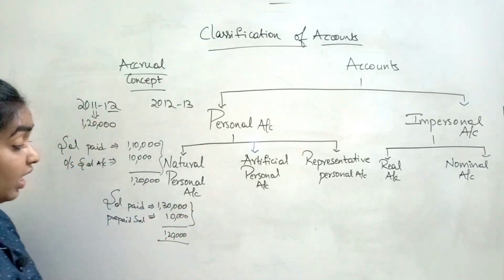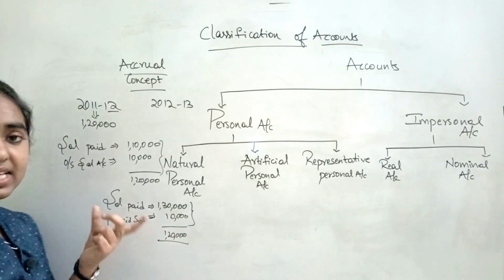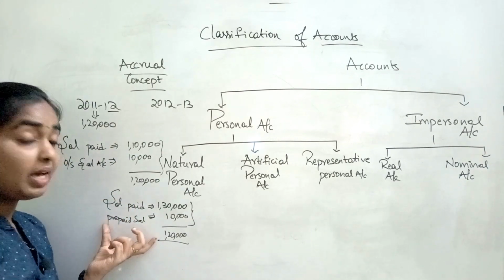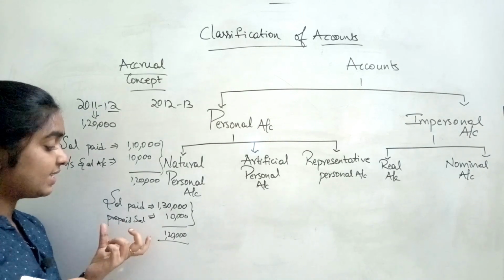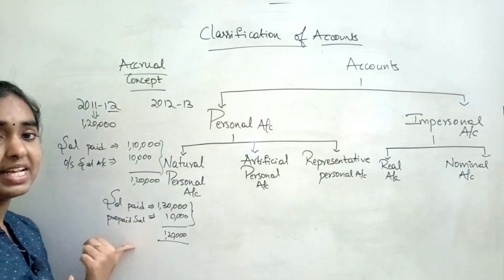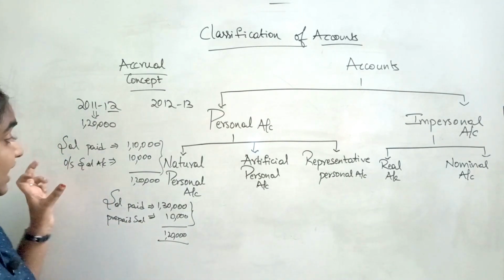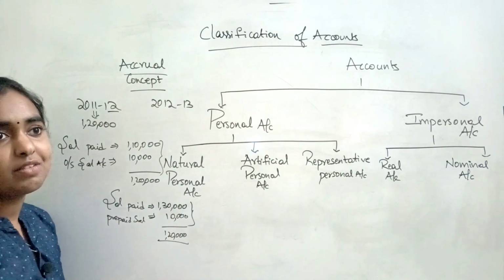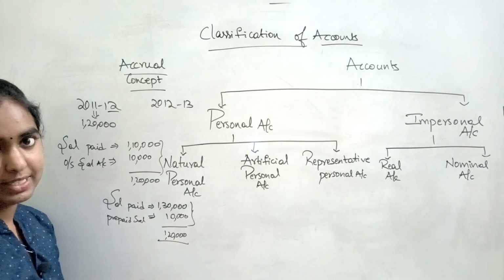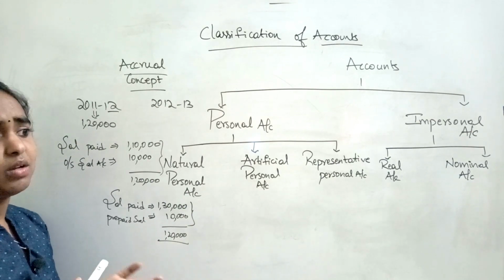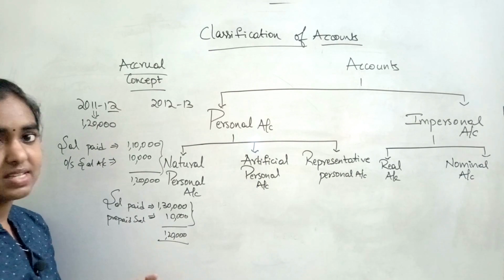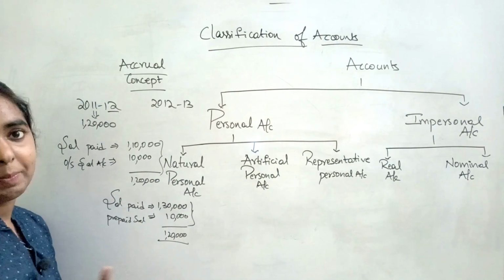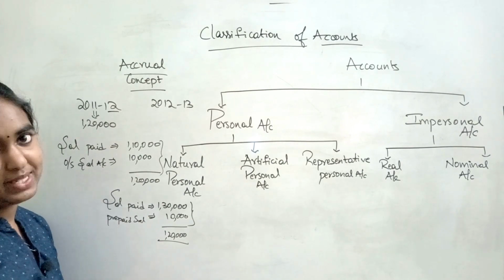That is 10,000. Here we cannot say outstanding. Outstanding is something which we have to pay but we have not paid. But here we are paying salary in advance, right? That is the reason why we need to mention it as prepaid salary account. So these kind of outstanding, prepaid, and in case of income, what happens is if you are receiving any income in advance, that is maybe relating to the next financial year, you are receiving in this financial year itself. For that reason we will be preparing income received in advance account.